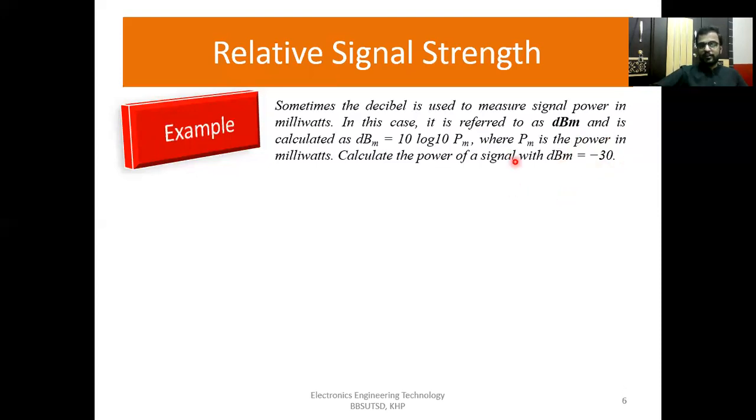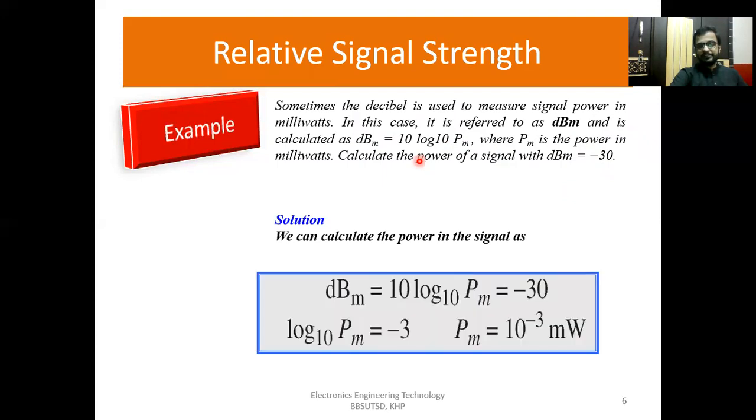Now we want to calculate this power. If there is minus 30 dBm, it means that there is loss. So dBm is equal to 10 log base 10 of Pm, which equals minus 30. If we solve this, log 10 of Pm is equal to minus 3. Pm is equal to 10 to the power minus 3, and the answer is in milliwatts.